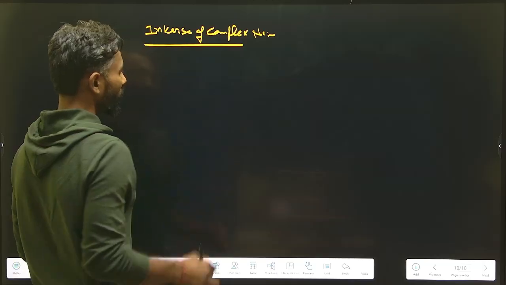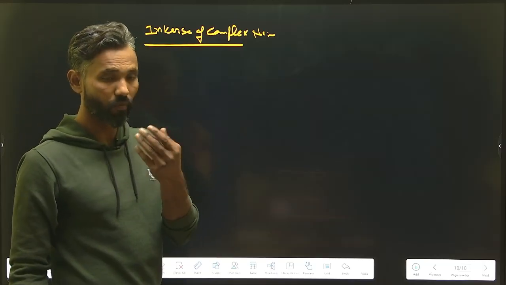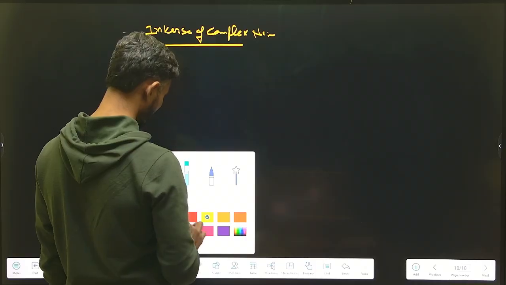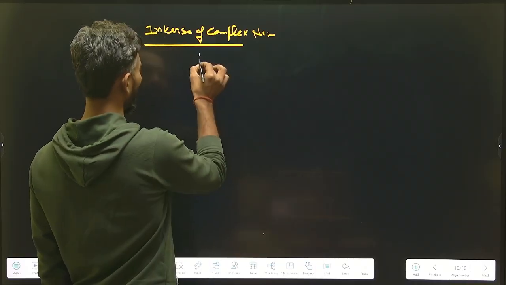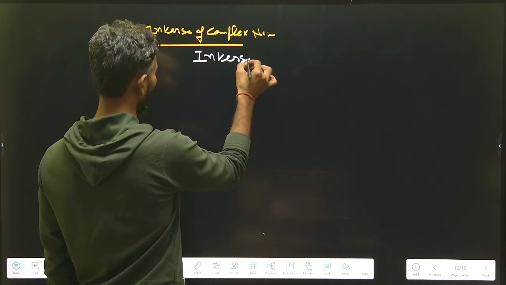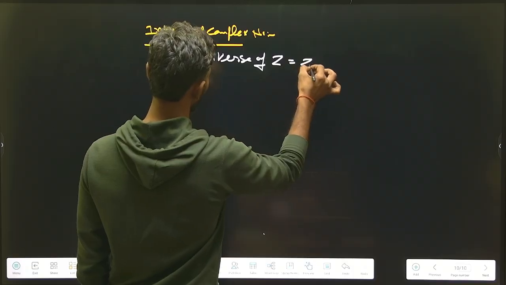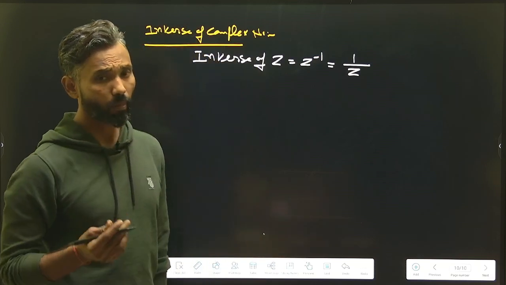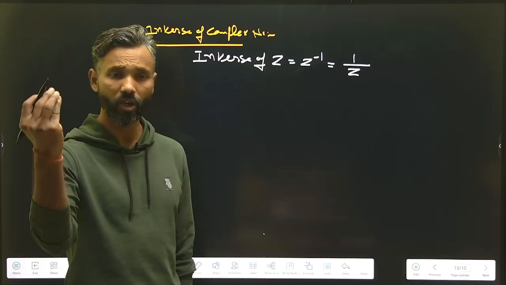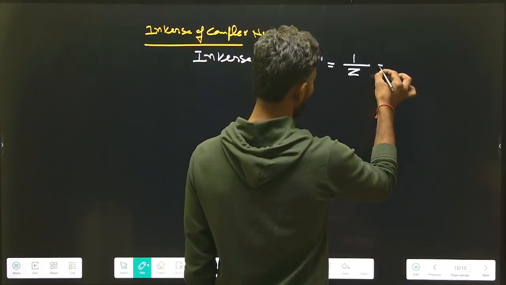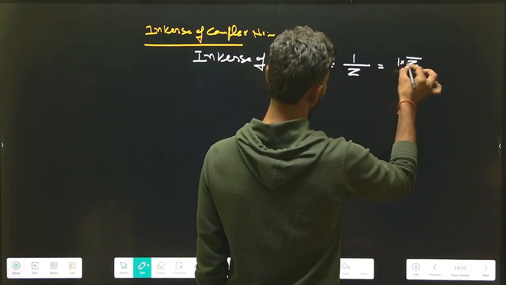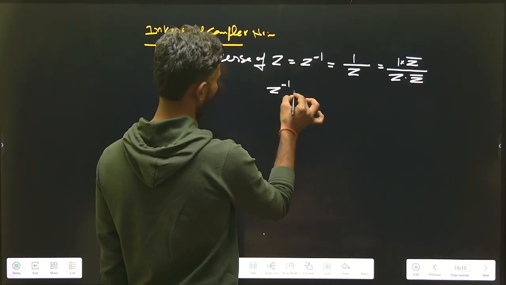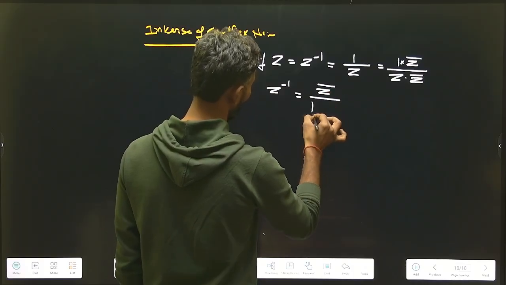Okay, so suppose there is a complex number z. The inverse of z will be equal to z to the power minus 1, and it can be written as 1 upon z. Now I am multiplying by the conjugate in both numerator and denominator, so I can write it as 1 multiplied by z conjugate upon z into z conjugate. So always remember, z inverse will always be equal to z conjugate upon square of modulus z.